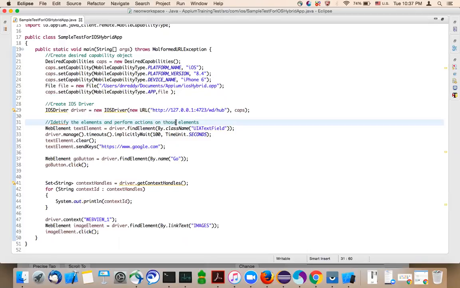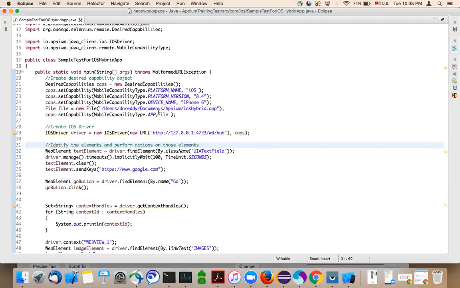When you call getContextHandles, it will give a set of context IDs to you, so that you are printing it here one by one. Okay, so based on what you need, you append it to driver.context and switch from native to web or web to native, depending on your situation or choice. So that's about a sample test for iOS hybrid application.